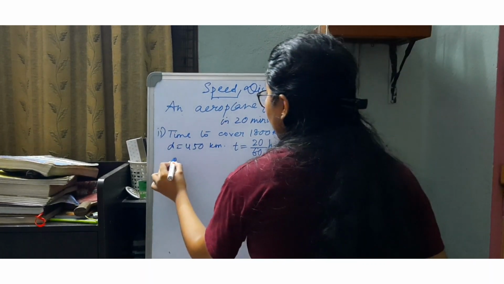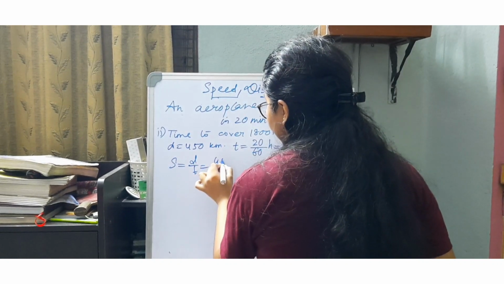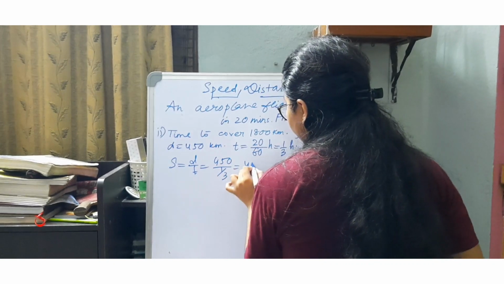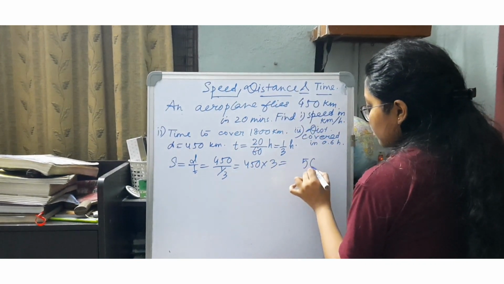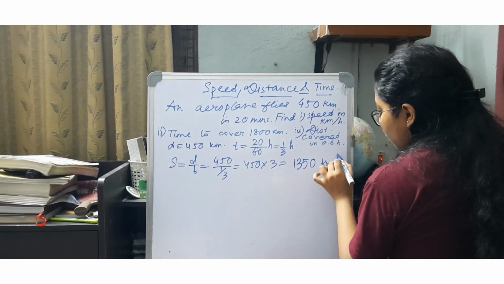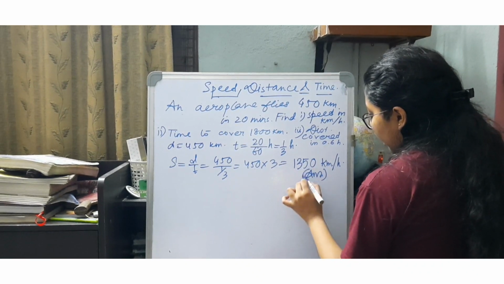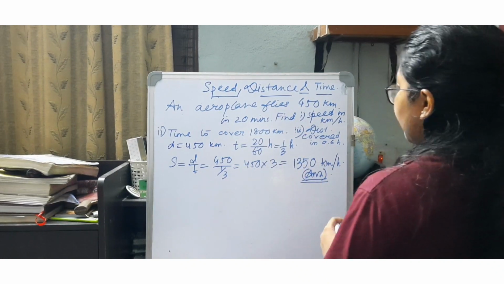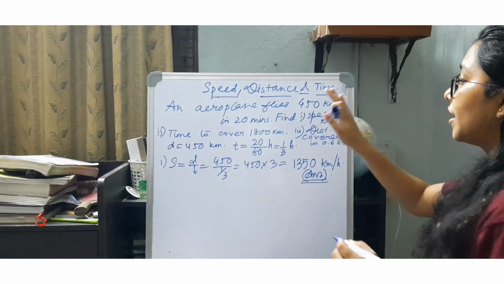Now using the formula of speed, which is distance by time, we can easily get it to be 450 by 1 by 3, that is 450 into 3. So the answer is 1350 kilometer per hour. We just had to convert the time from minutes to hours and the part 1 was done. Now moving forward to part 2.